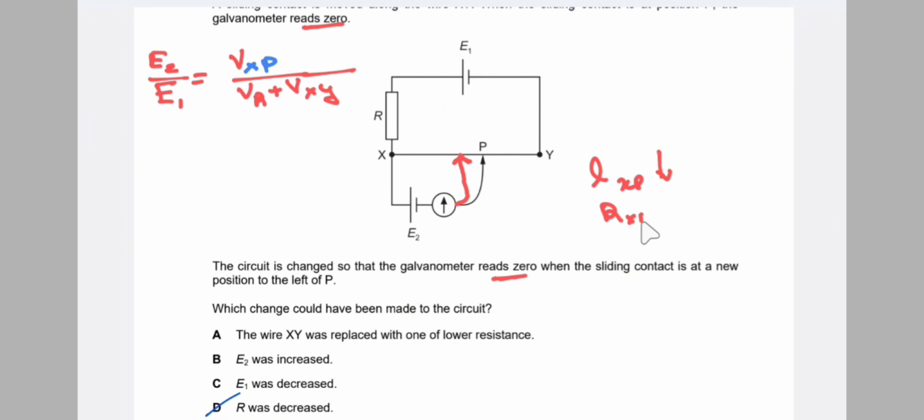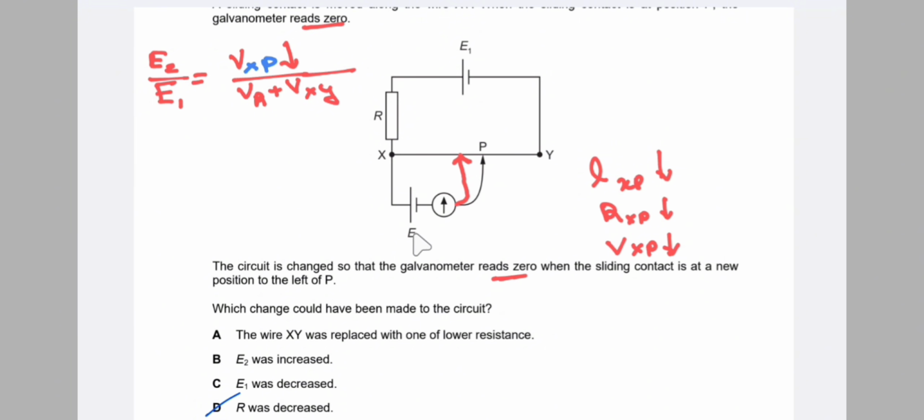Since the length of XP decreases, the resistance of XP also decreases, and since the resistance of XP decreases, the voltage of XP also decreases. So for the second condition, the voltage of XP decreases due to the decrease in length.